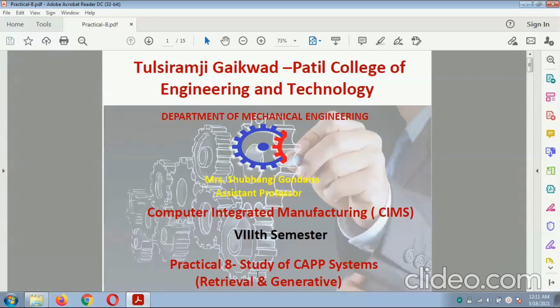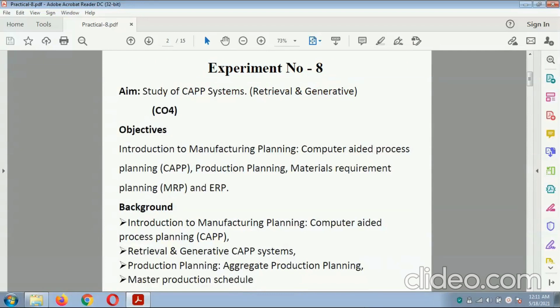Today we study the practical of CAPP, that is practical number 8, the study of CAPP. CAPP means computer aided process planning. The aim of this experiment is the study of computer aided process planning with retrieval and generative system.